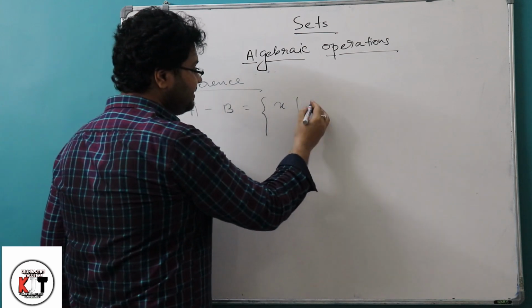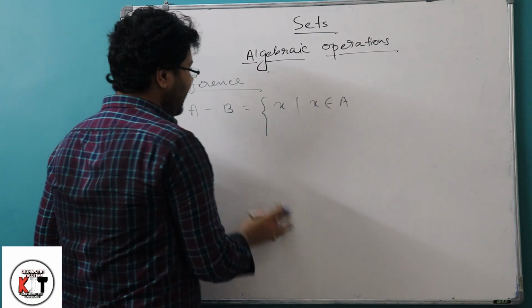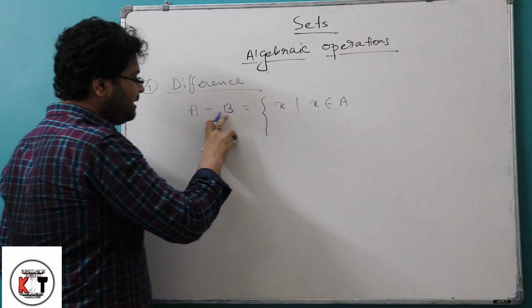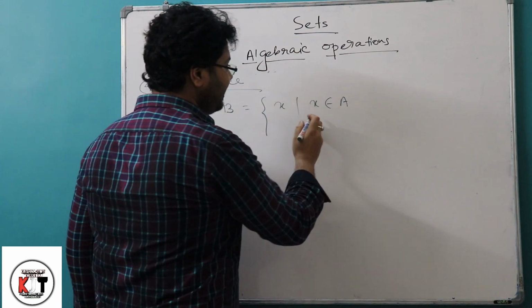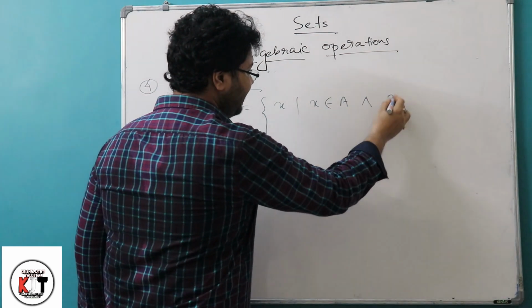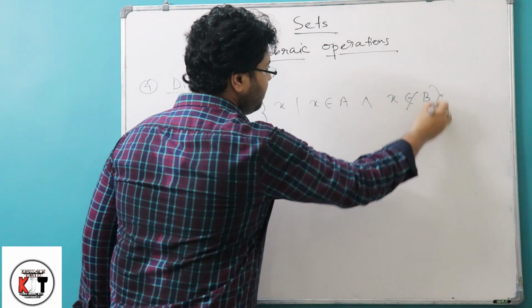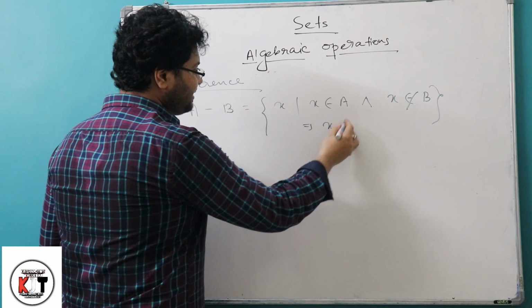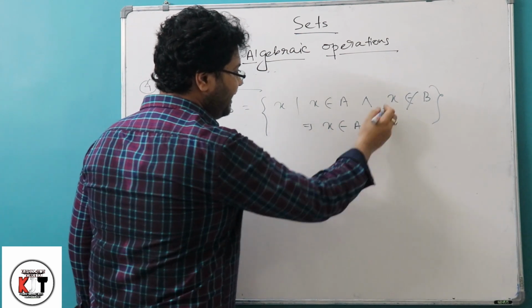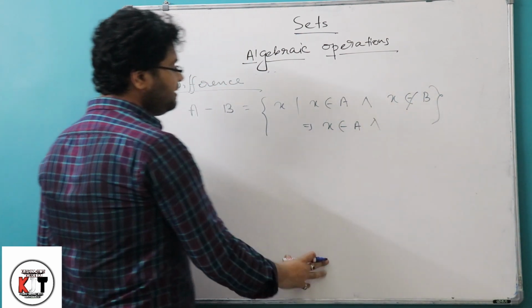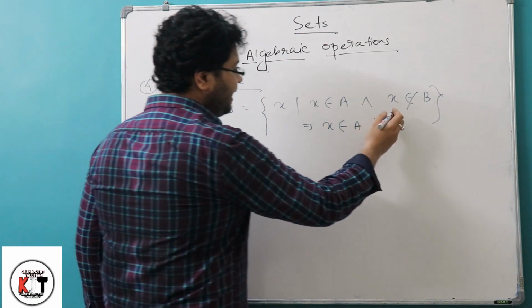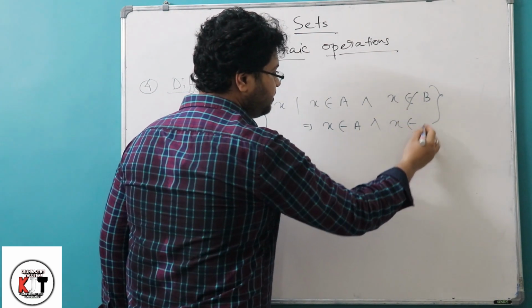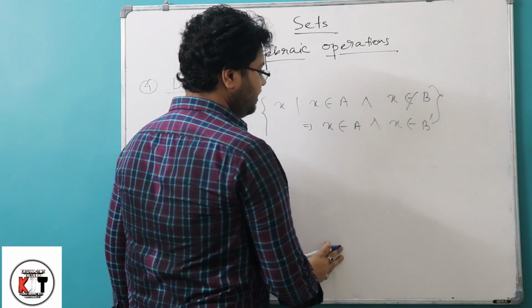So x such that x belongs to A, and since B is being subtracted here, we write x belongs to A and x does not belong to B. We have seen that x does not belong to B means x belongs to B complement.